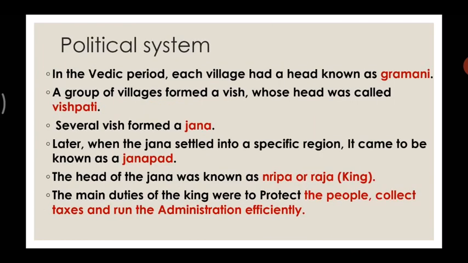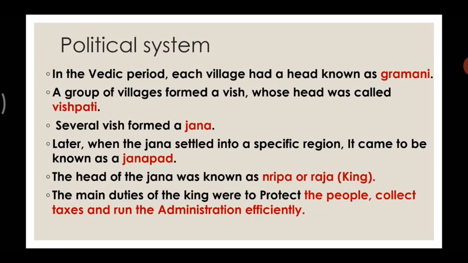Let's move forward. Now the next is the political system. In the Vedic period, each village had a head known as Gramani. A group of villages formed a Vish, whose head was called Vishpati.